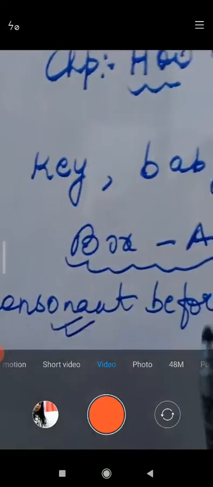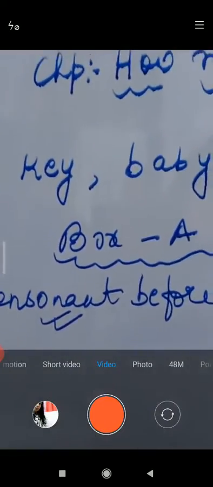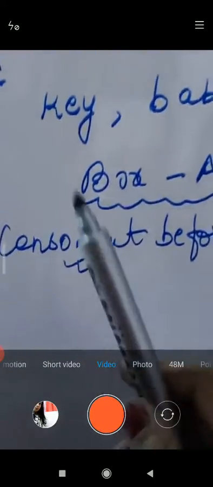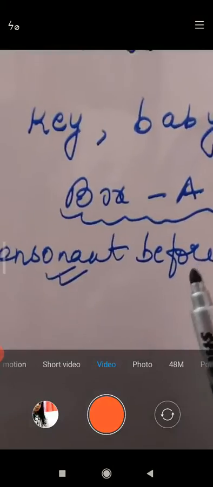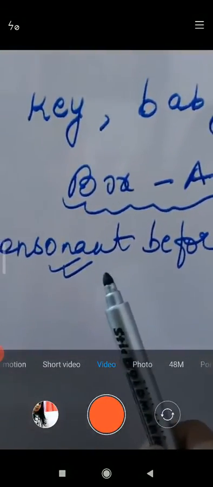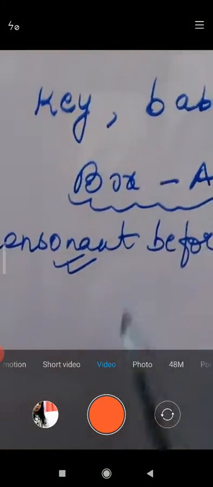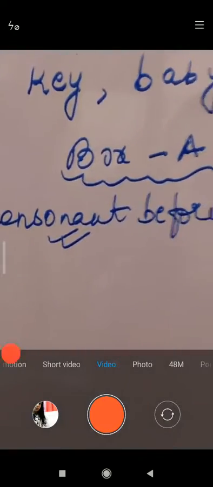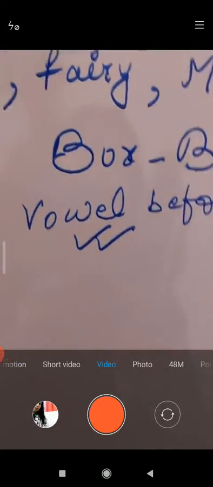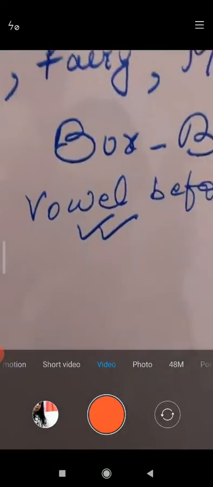But in box A, Y के पहले क्या आना है? यहाँ पे कॉन्सोनेंट लेटर होना चाहिए. ठीक है. If the letter comes in consonant before Y, then you have to write in box A. Okay, and if the word ends with Y, before that a vowel comes, then you should write in box B.